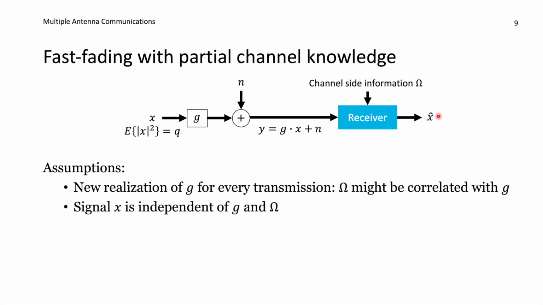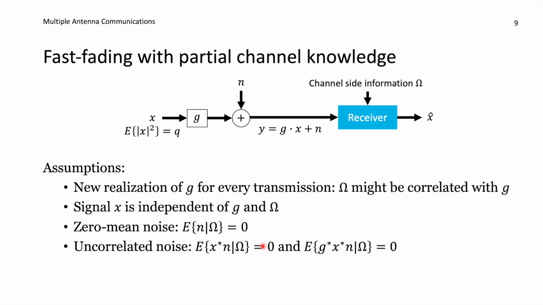Some assumptions that we need to make: the signal X is independent of G and omega. So the information about the channel that is in omega, or the actual channel, is something that cannot go into X. X is selected at the transmitter side without any information about the channel. The next assumption is that we have zero mean noise. So the noise N is conditionally zero mean when we are conditioning on the channel side information that we have. N conditioned on the realization of omega has an expected value that is equal to 0.